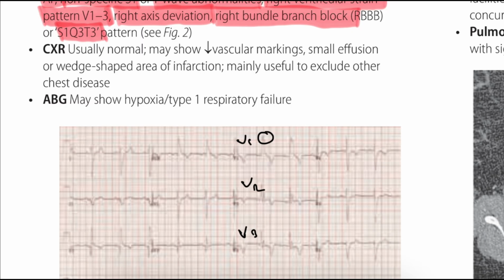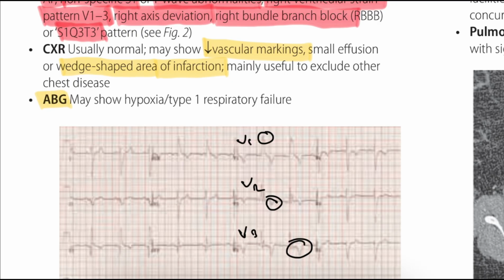So S1 you can see, and here in Q3 we can see Q3. Then after here we can see T3. Okay, like that we can diagnose the pulmonary embolism. Then after we have to do chest X-ray. In chest X-ray, usually it will show reduced vascular markings, and small effusion and wedge-shaped area of infarction, and it is mainly useful to exclude other chest disease and is often normal.